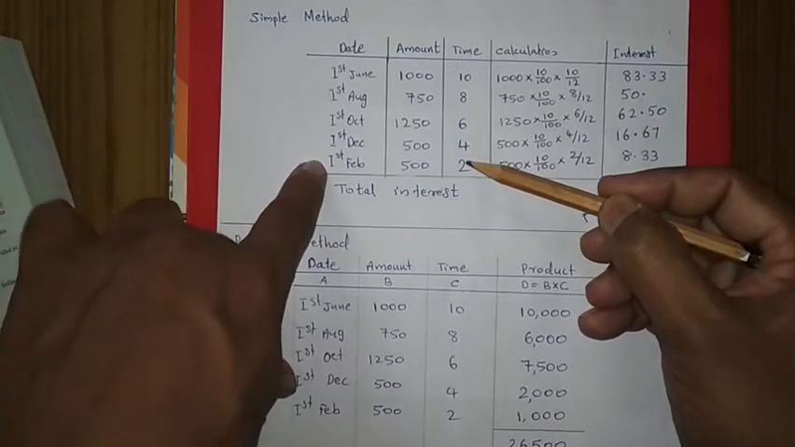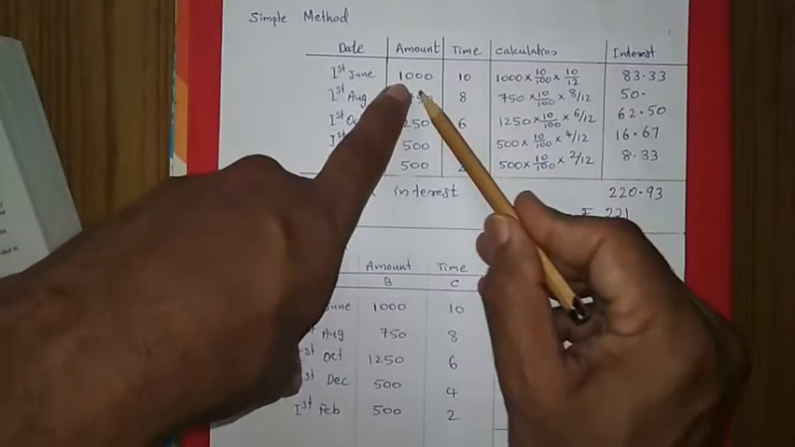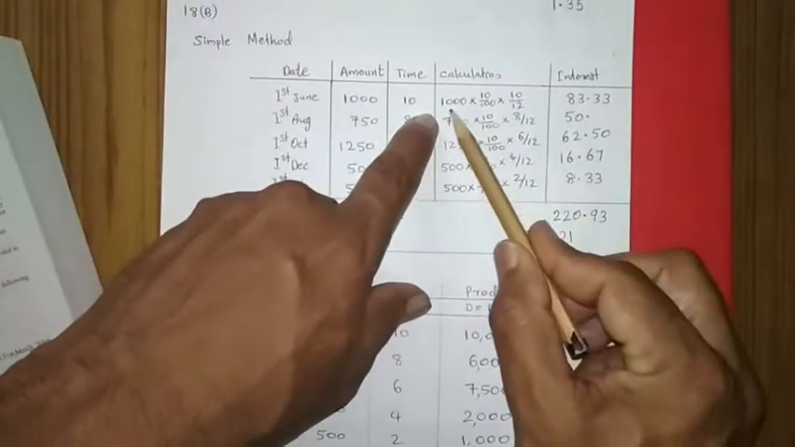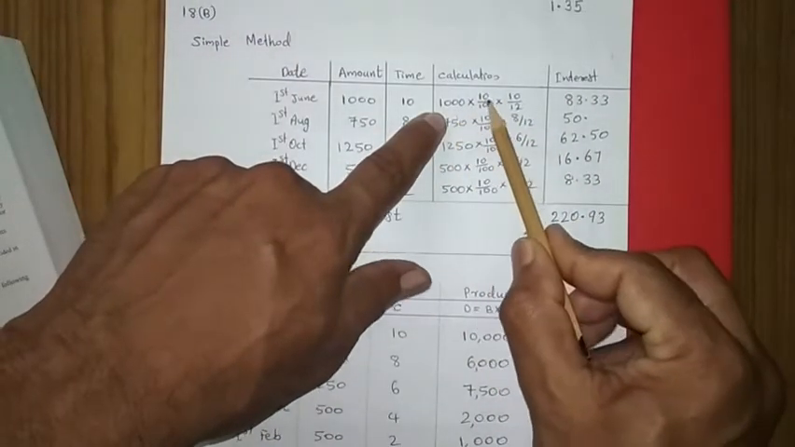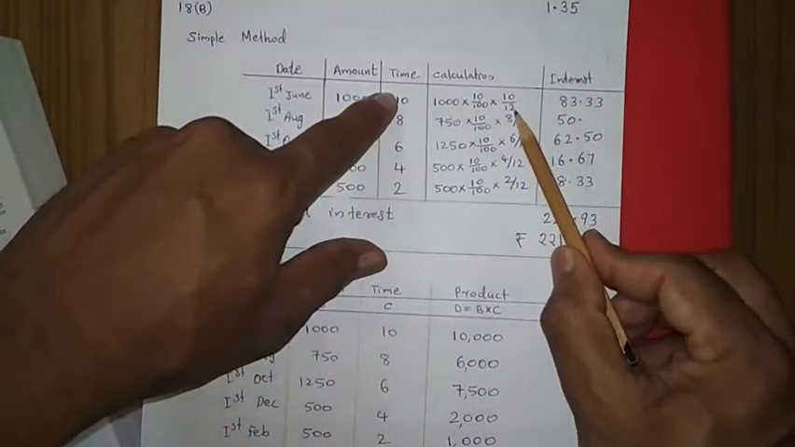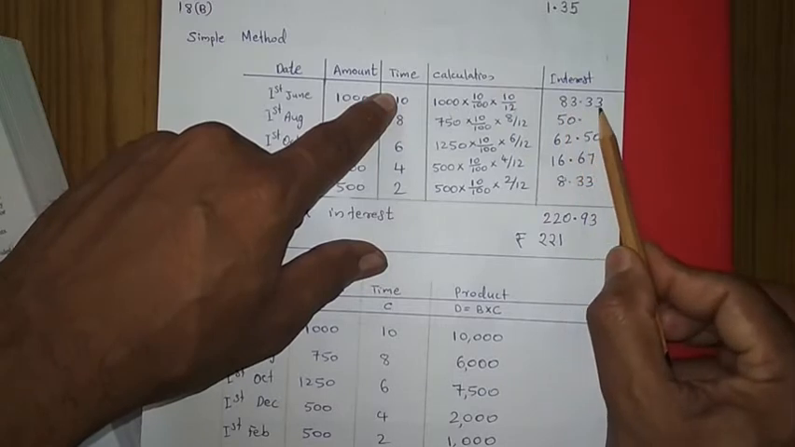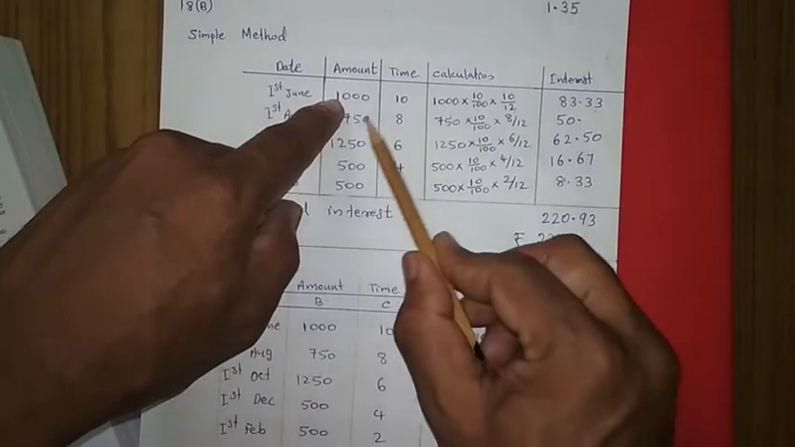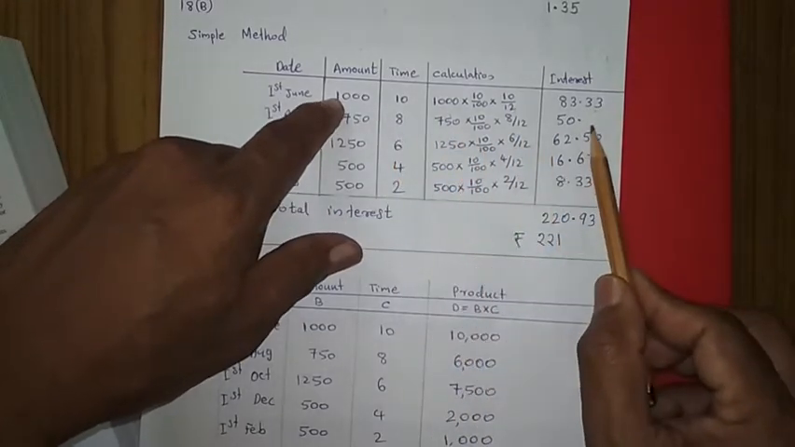Then according to the simple method, for each amount we are calculating separately. So this is the calculation I showed. For 1000 the rate of interest given in the question is 10%. So 10 upon 100 into the time, 10 upon 12, we got the answer 83.33. So this is the interest of this amount. For each amount we are doing a separate calculation. That is the simple method.